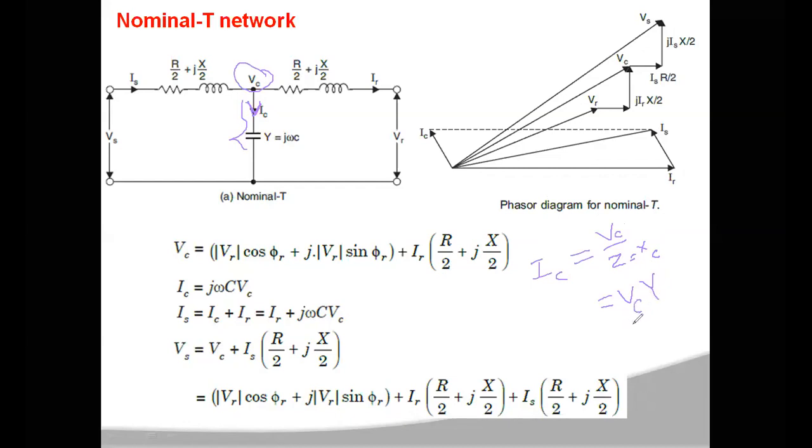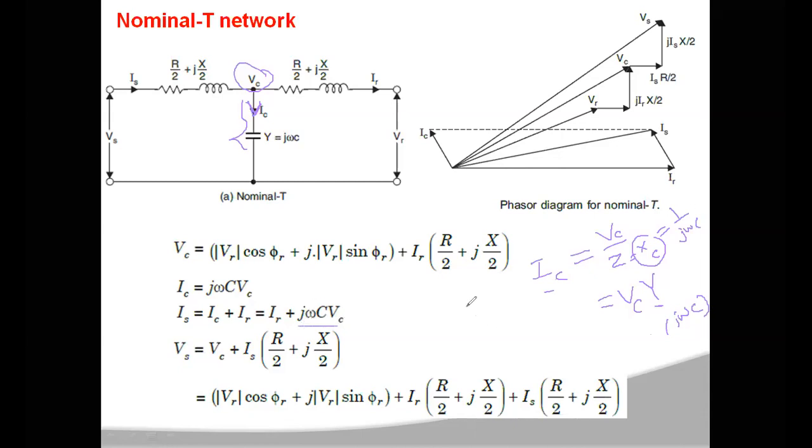So VC into Y. Then what is this Y? Y is the reciprocal of XC, where XC is 1 by j omega C. So in place of Y, the reciprocal of 1 by j omega C, you will get j omega C. That means IC is equal to j into omega C into VC.